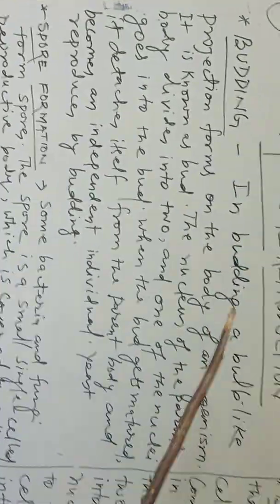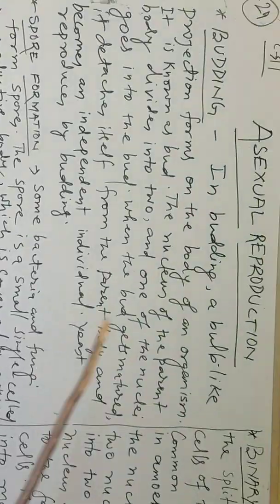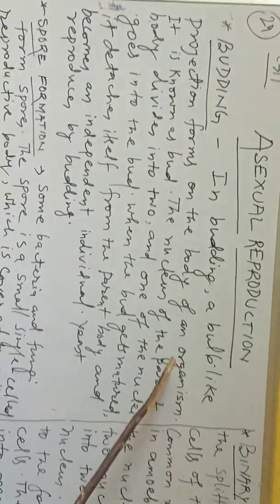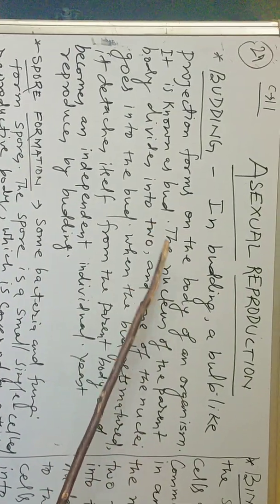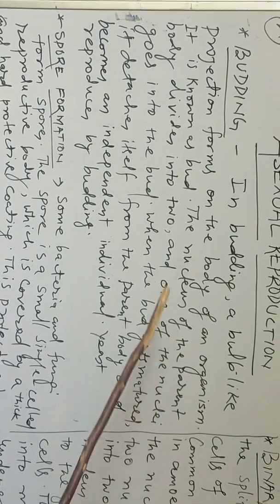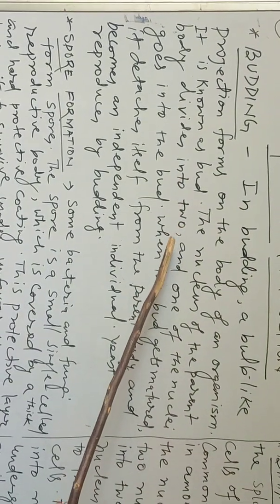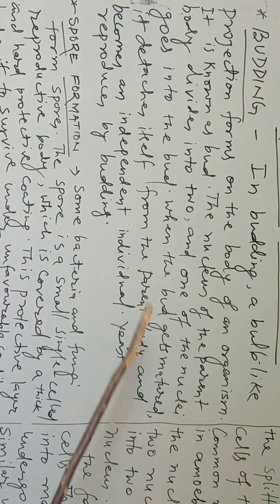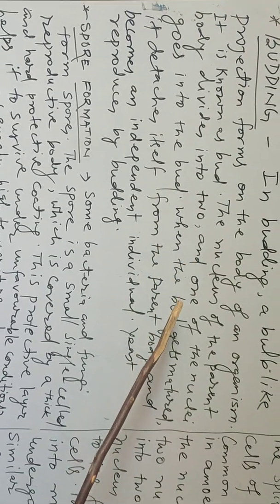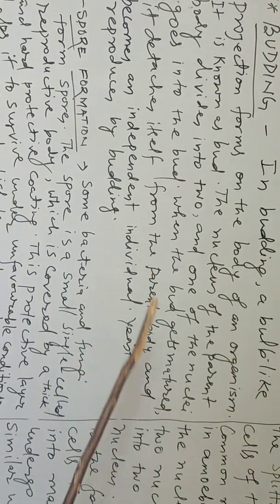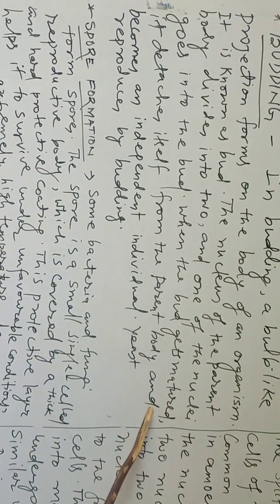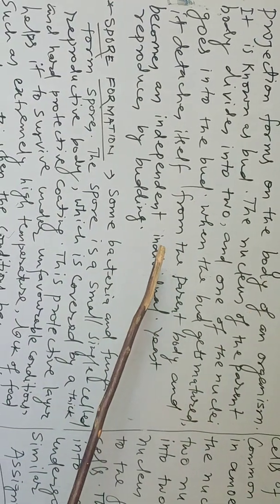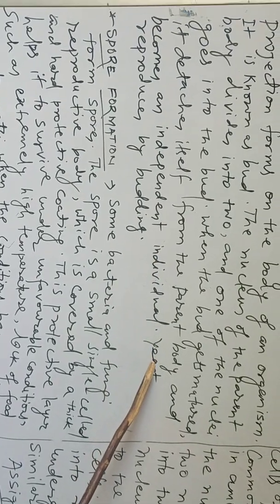Budding is also a mode of asexual reproduction. In budding, a bulb-like projection forms on the body of an organism. It is known as a bud. The nucleus of the parent body divides into two and one of the nuclei goes into the bud. When the bud gets matured, it detaches itself from the parent body and becomes an independent individual.